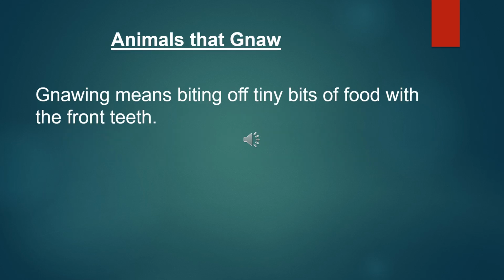Next is animals that gnaw. Gnaw. G is silent. N-A-W. So we will pronounce it as gnaw. Here, gnawing means biting off tiny bits of food with the front teeth. Do you know examples of this? Yes, squirrels, rats. All these are animals which bite off tiny bits of food with the help of their front teeth.